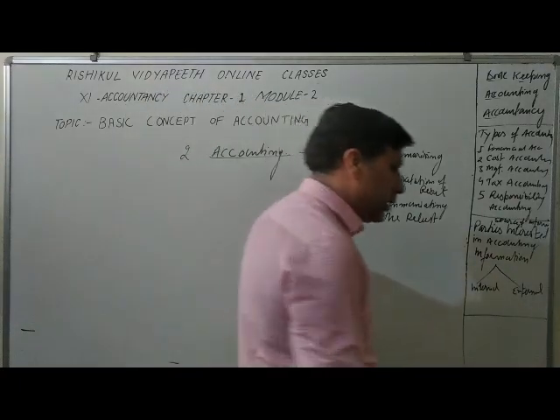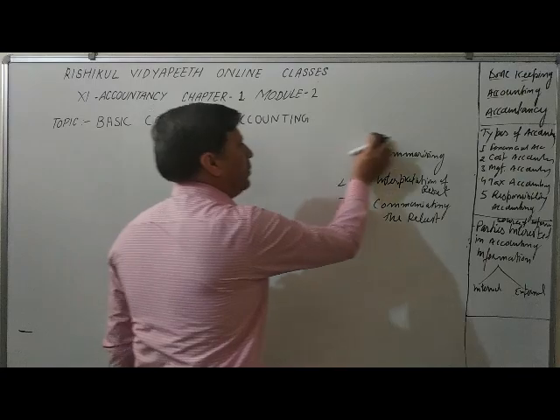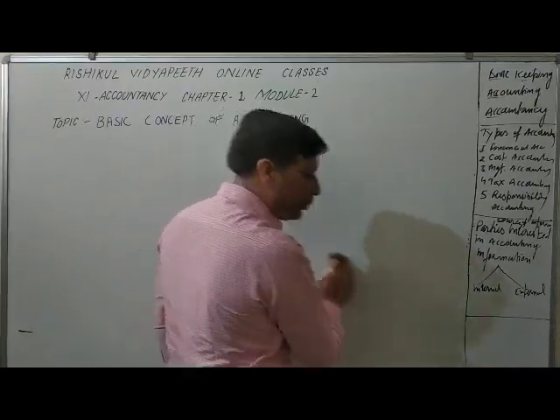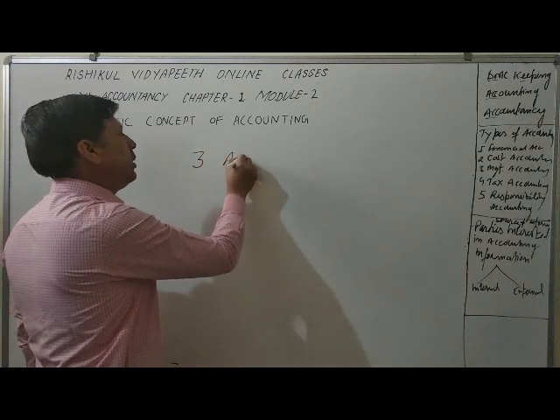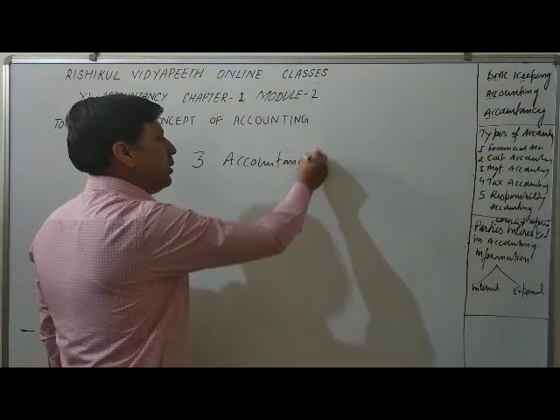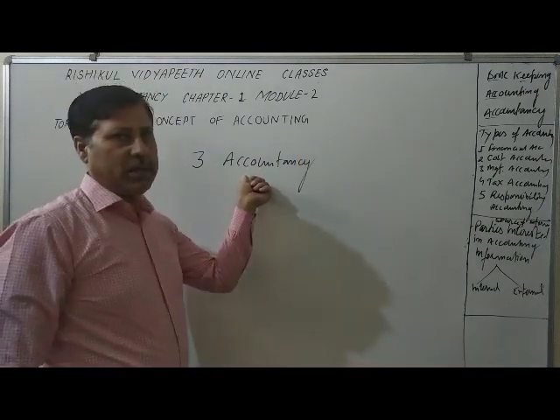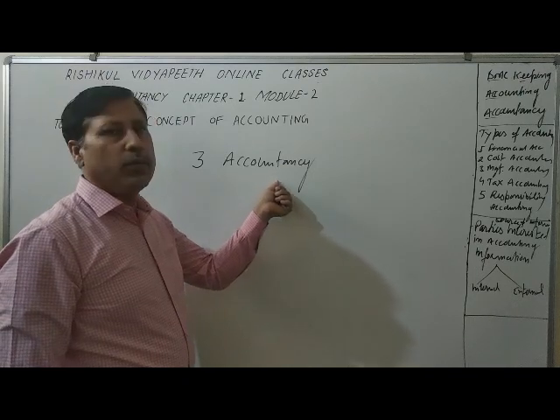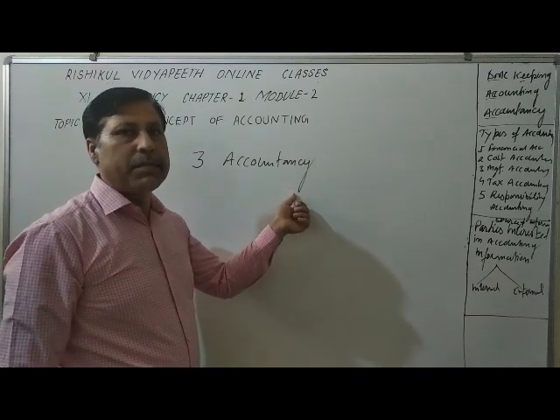And the third concept is accountancy. What do you mean by accountancy? It is a similar word to accounting, but accountancy is the body of knowledge. Here we study bookkeeping and accounting, and it is based on some rules and regulations, some principles.